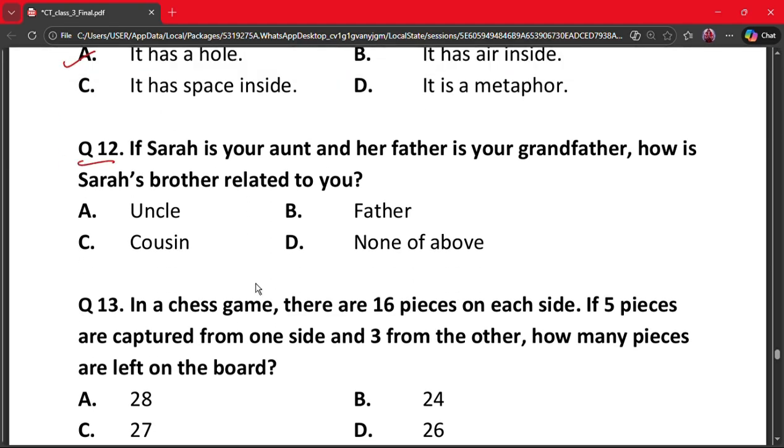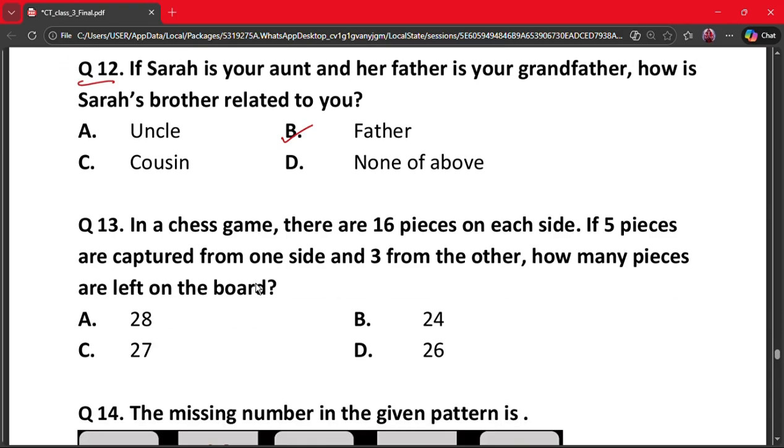Question 12. If Sarah is your aunt and her father is your grandfather, how is Sarah's brother related to you? A. Uncle, B. Father, C. Cousin, and D. None of the above. The correct answer is option B. Sarah's father is your grandfather. Sarah is your aunt, so she is your parent's sister. Sarah's brother is either your father or your uncle. Since both are options and the question is designed for a single answer, the most common relationship when there is an aunt and her brother who is not the aunt's husband is an uncle. However, the answer is option B. So the correct answer is option B, father.